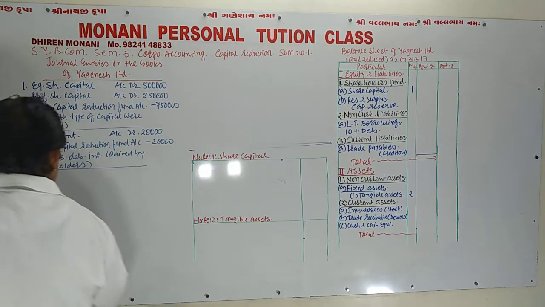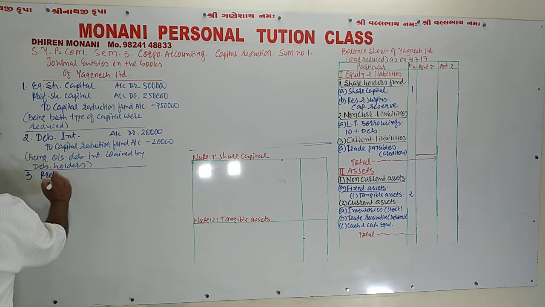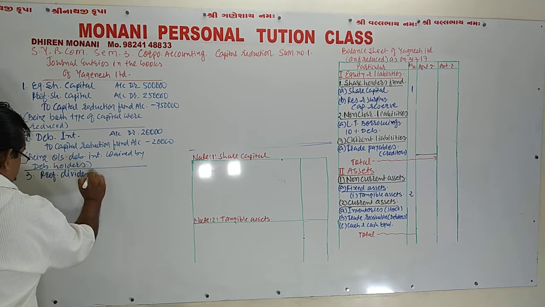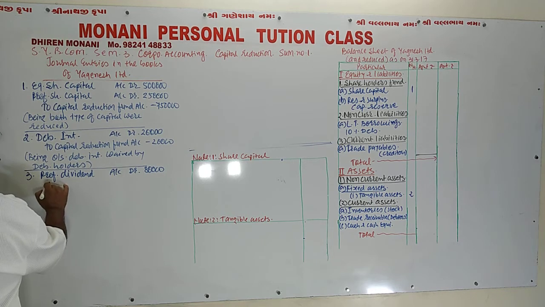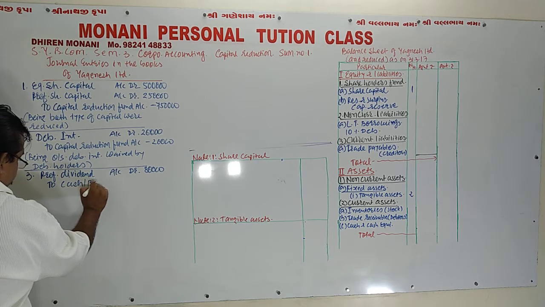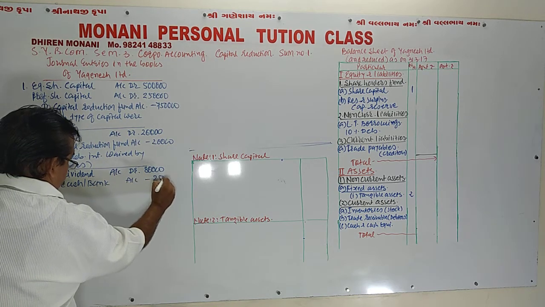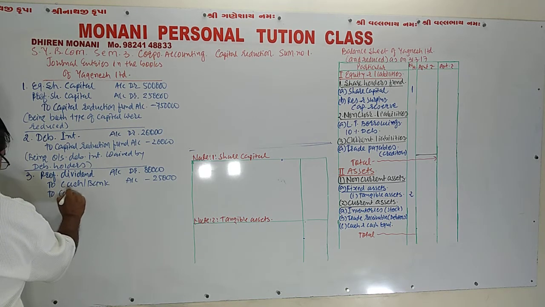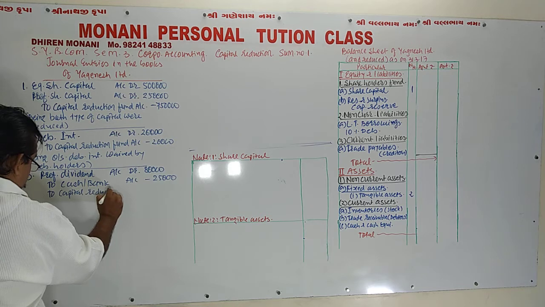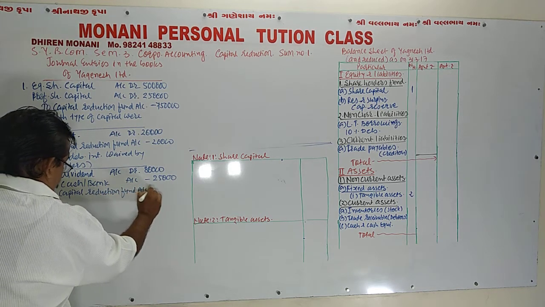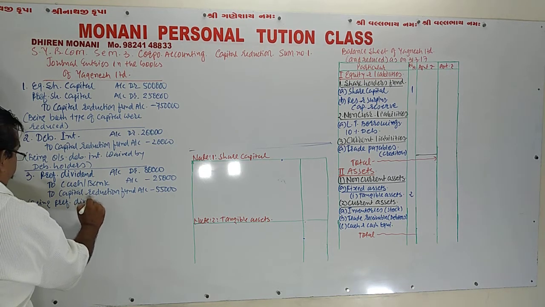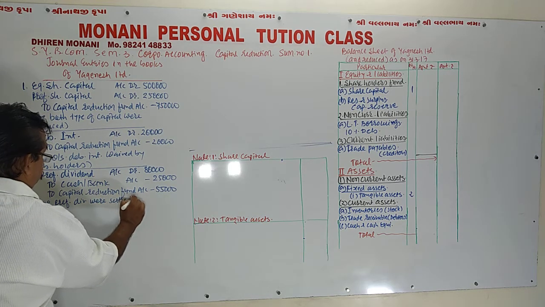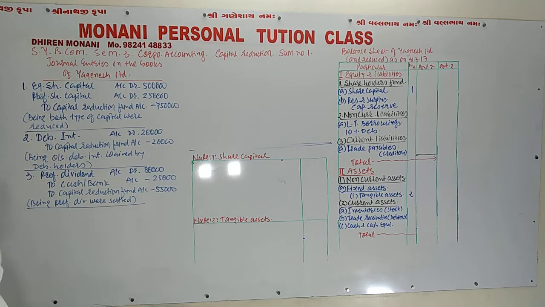So journal entry number 3: preference dividend account debit 80,000, as it is stated in the balance sheet, to cash at bank account 25,000, to capital reduction fund account 55,000, being preference dividend was settled.